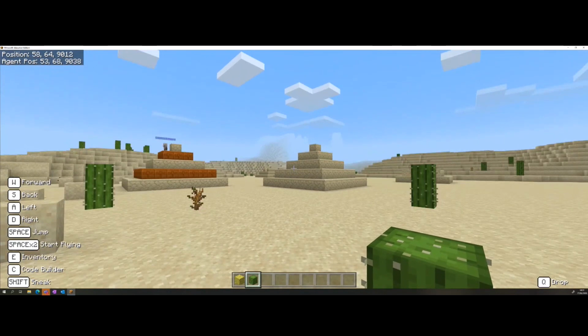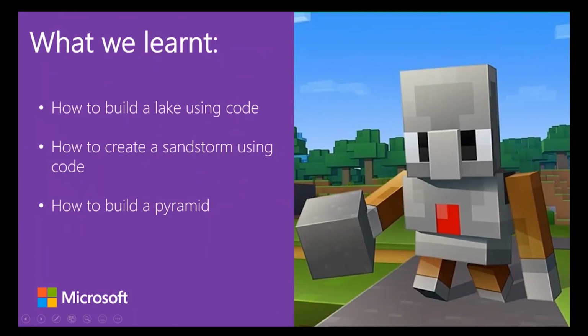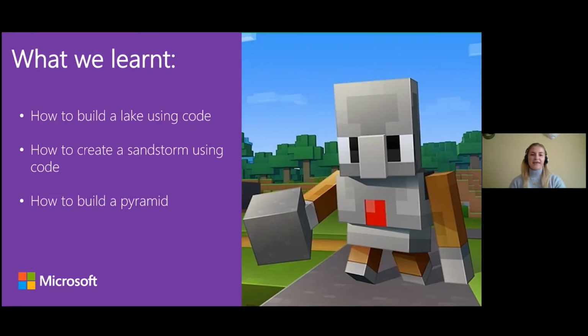So I'm going to pass you on over to Neve now, who is going to go through what we learned today and the home challenge. Thanks, Kaylin. And I loved how resilient you were when there was a bug when you were building your pyramid. That's something to flag: when you're coding, sometimes you can have bugs in your code and you have to just stick with it and try and debug. So I loved how you got your big pyramid built in the end.